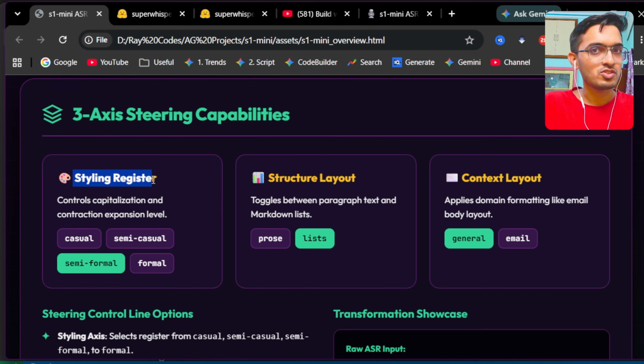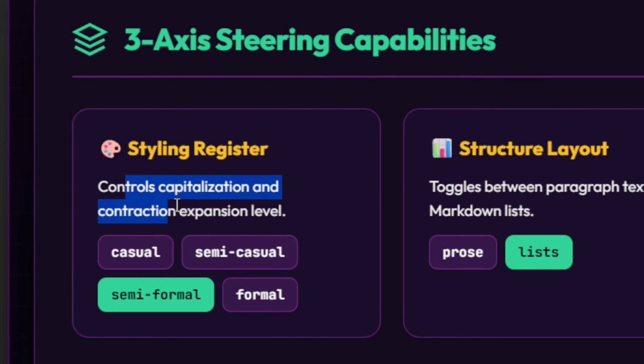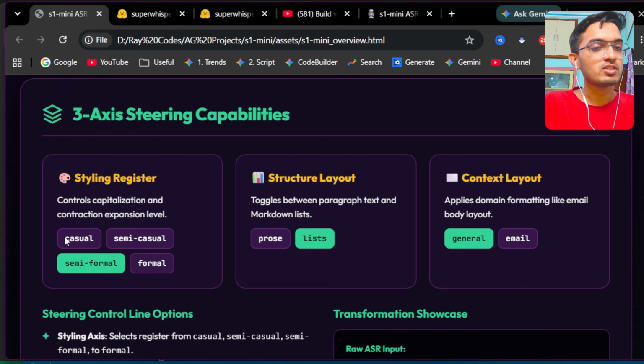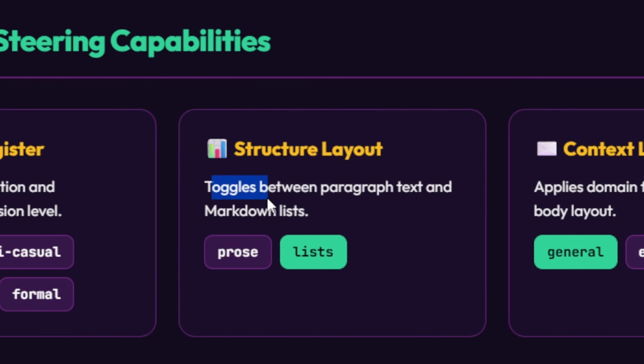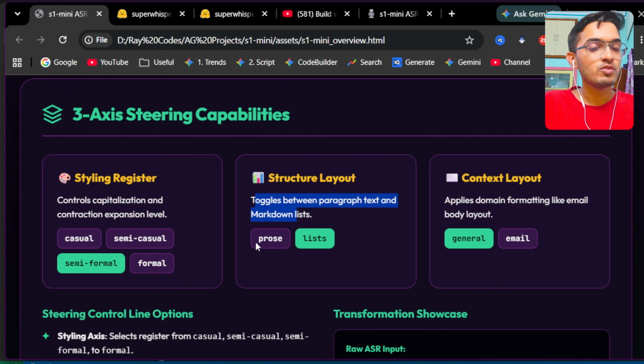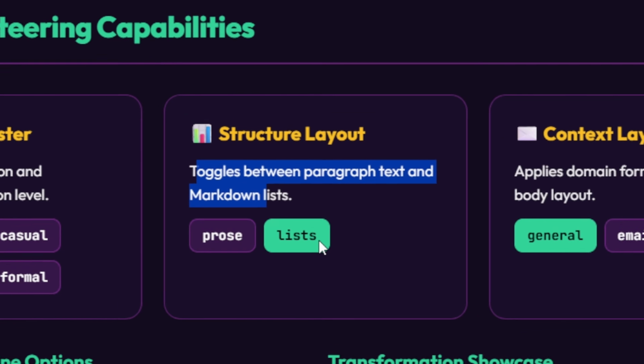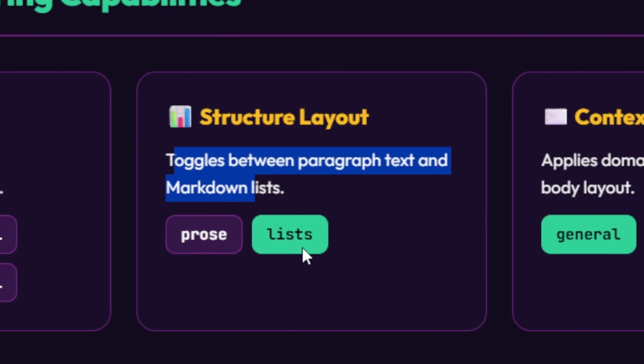First up is the styling register, where you can choose how you want the exact tone of your final text. So you can make it sound highly relaxed or even formal or professional. Then you can also control how words will be visually laid out. So let's say if you want prose-based paragraphs or organized list formats, you can select any of these 2 options.